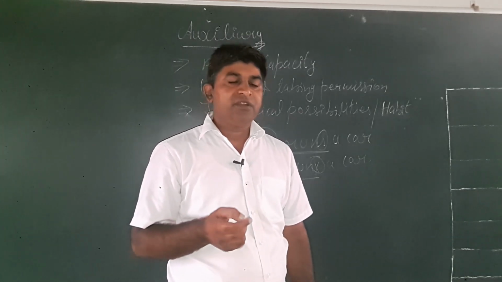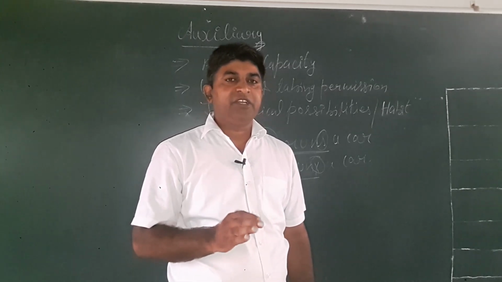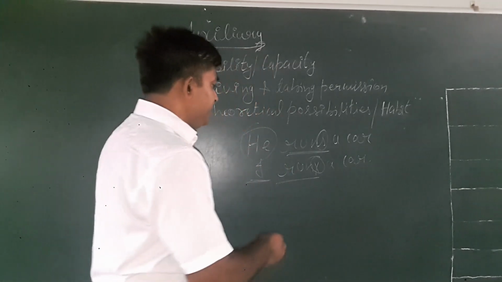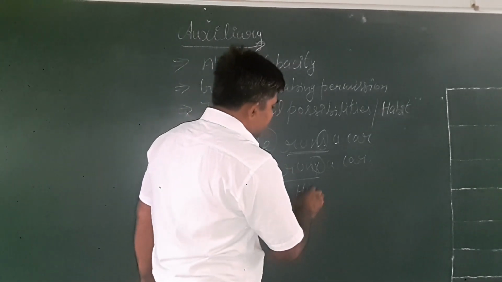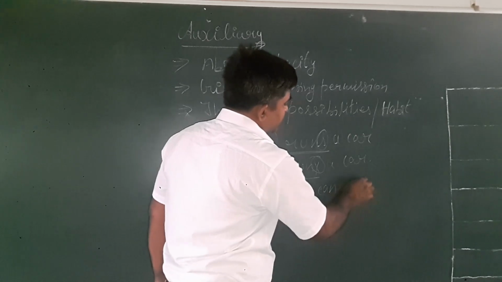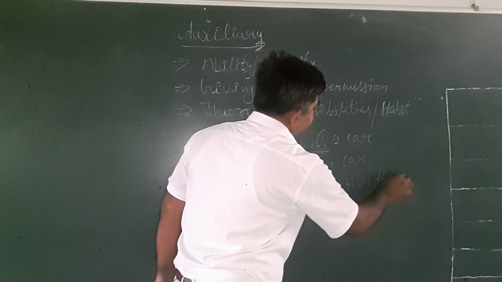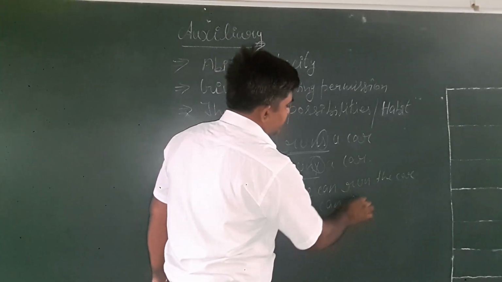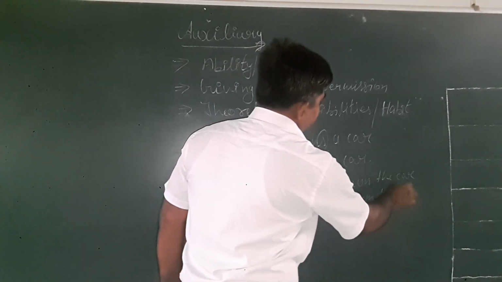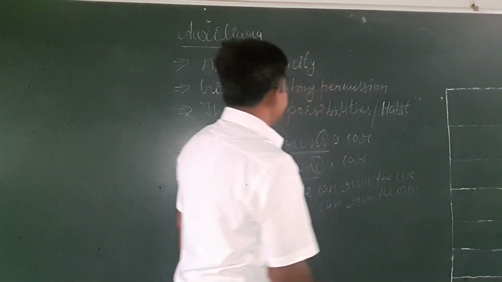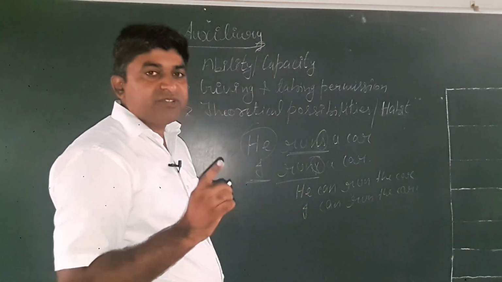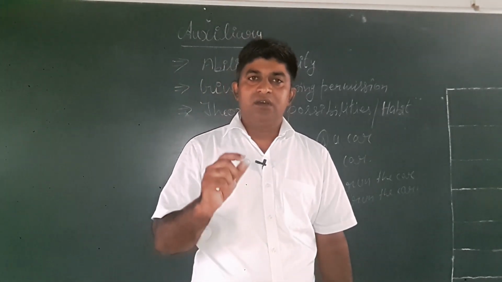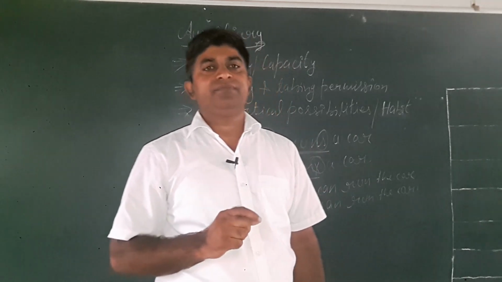On the contrary, auxiliary verbs are not affected by the number, gender of the subject. Let us take example. He can run the car, and I can run the car. This is the basic difference between lexical verbs and auxiliary verbs. The first auxiliary verb is can.